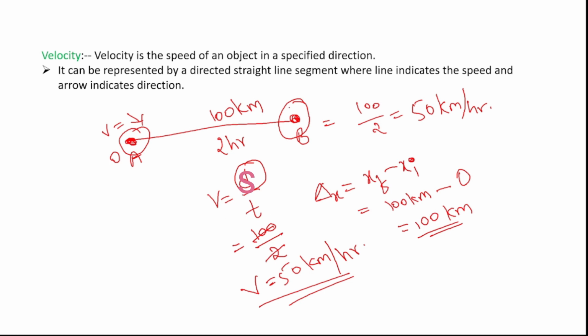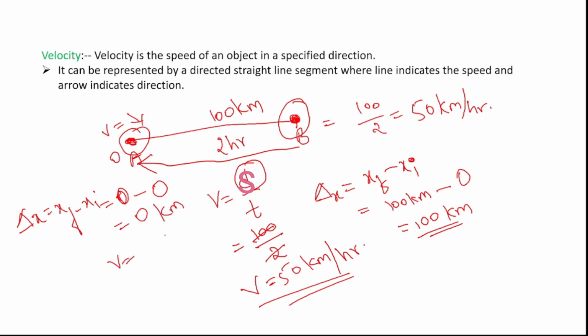If the car again travels from point B to A, then what will be the velocity? Again we have to calculate displacement. Delta x equals xf minus xi. What is the final position? It is 0. And what is the initial position? It is 0. So it will be 0 kilometers, right?